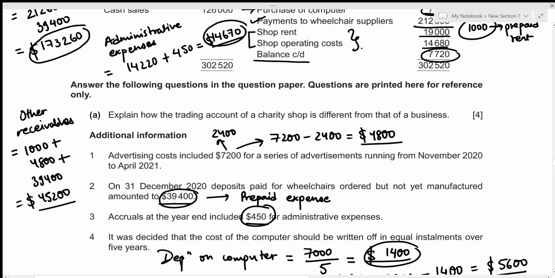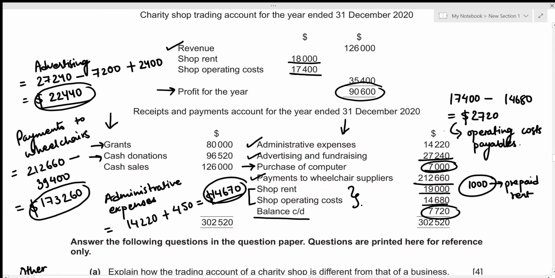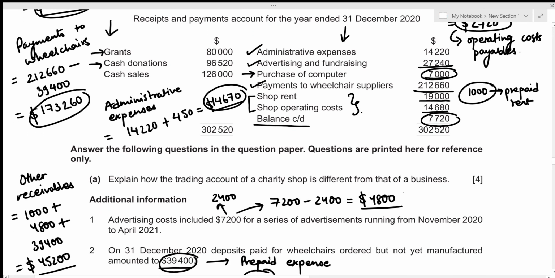So this is a payable, so we can record it in our other payable section under the current liabilities. Then we also figured out that there was operating costs yet to be paid, so that's operating cost payables amounting to 2,720 right here. So these two are the amounts that we need to record in our current liabilities section under the heading of other payables.